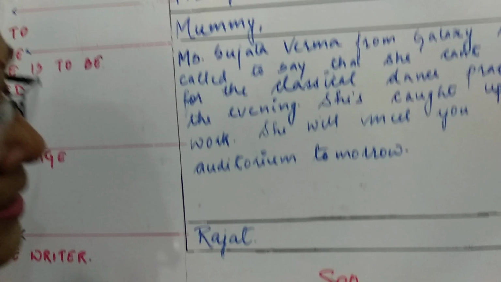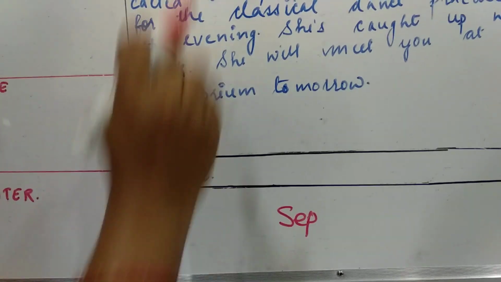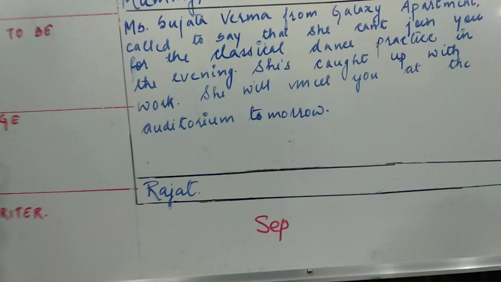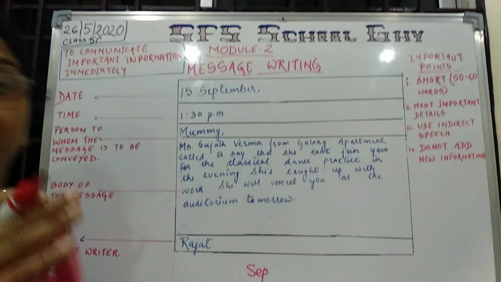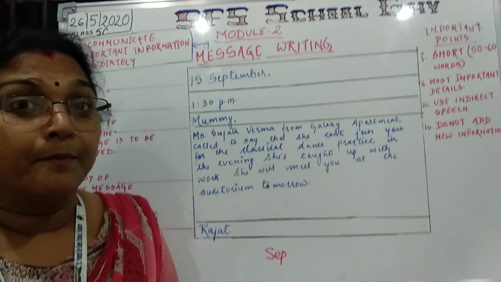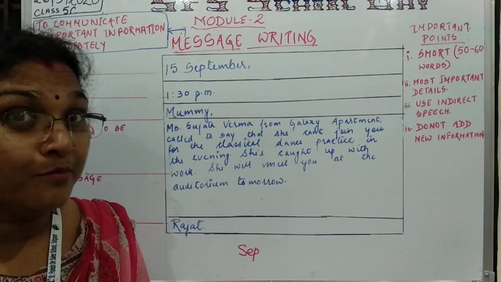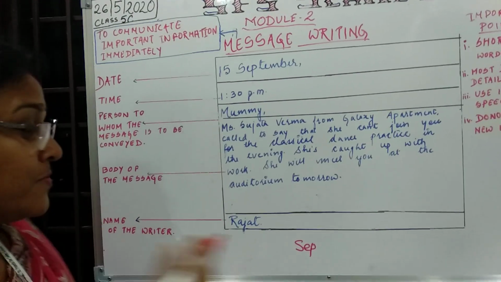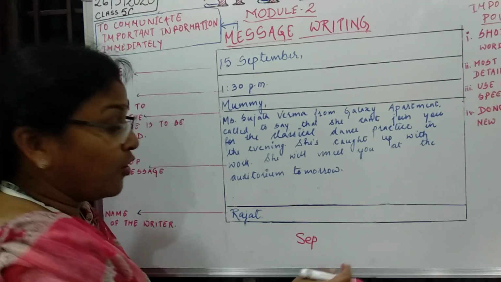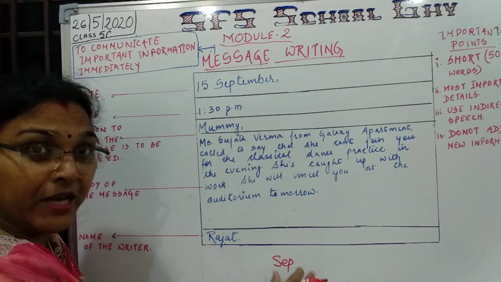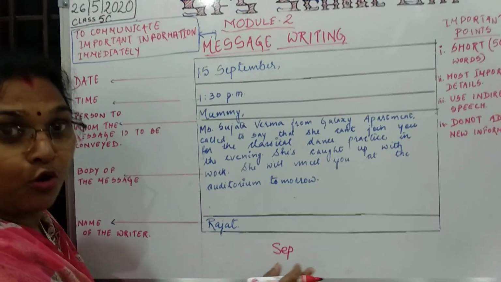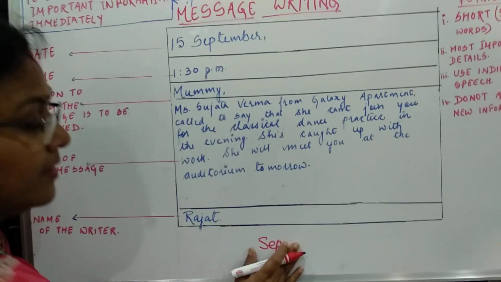If you are writing SEP, then it is totally wrong. I think I have told you, whenever we write the name of the month, we always write it in the complete form. The whole spelling should be written. Don't write SEP or AUG. That is totally wrong.